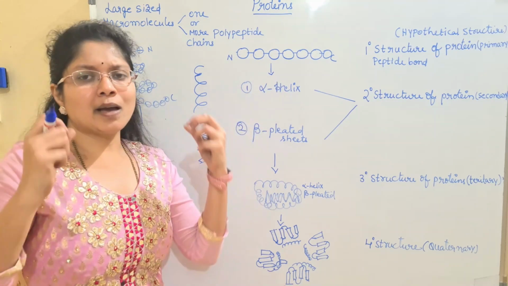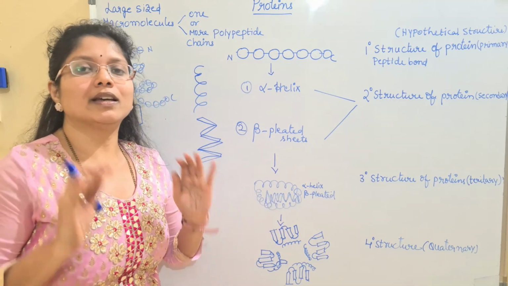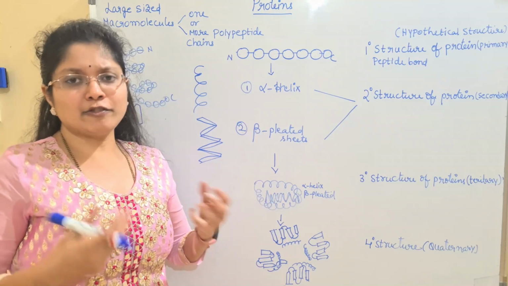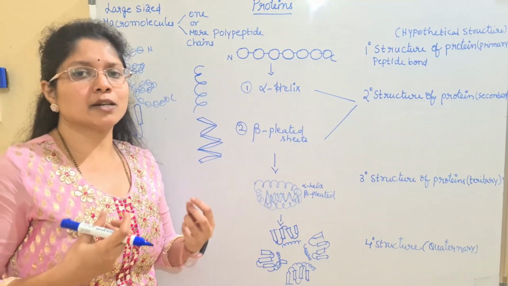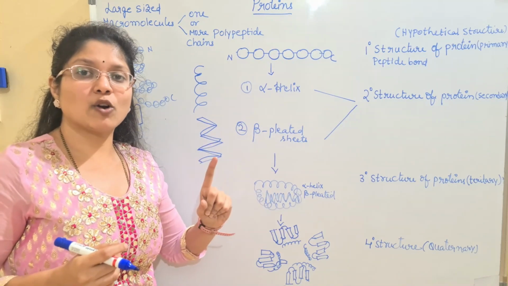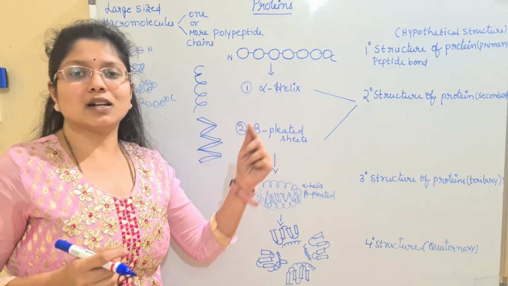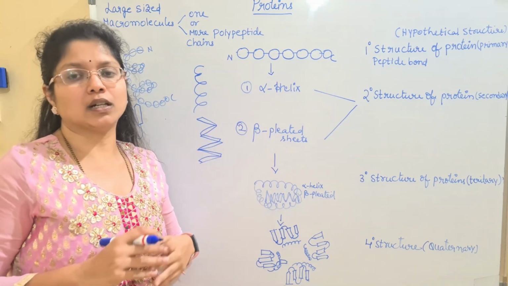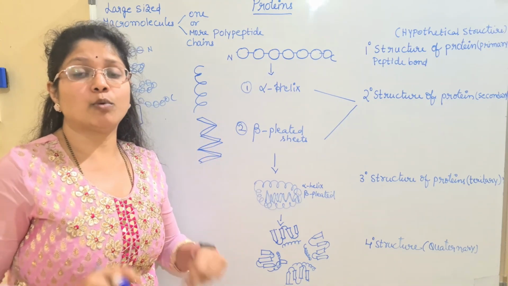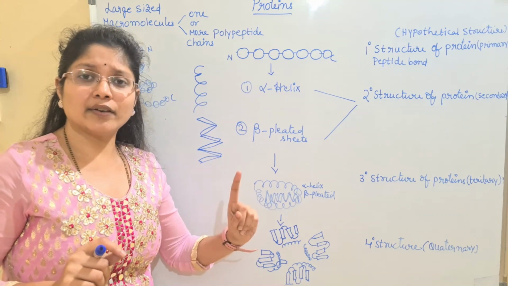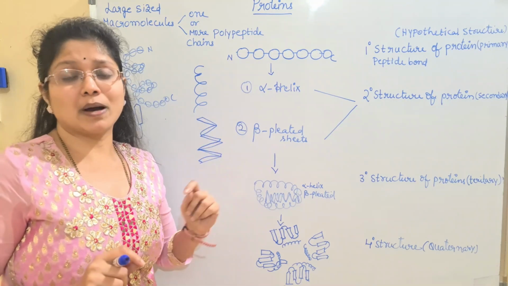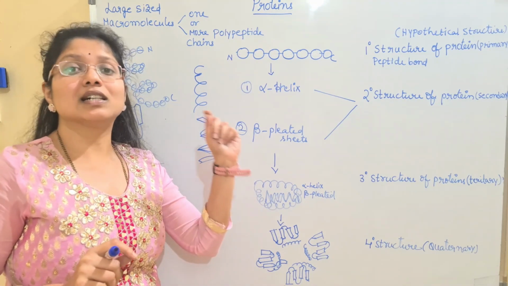The primary chemical interaction for any protein is the peptide bond, right? If a protein is formed, it is generally formed with amino acids, and amino acids are linked by the peptide bond. How is this peptide bond formed? Between the carboxylic group of one amino acid and the amino group of the other amino acid. The C-N link is said to be the peptide bond. This is a dehydration reaction. In the formation of one peptide bond, it will release one water molecule. Dehydration or condensation reaction, simply like that of the glycosidic bond. If you remember, I told you it's a dehydration and condensation reaction.